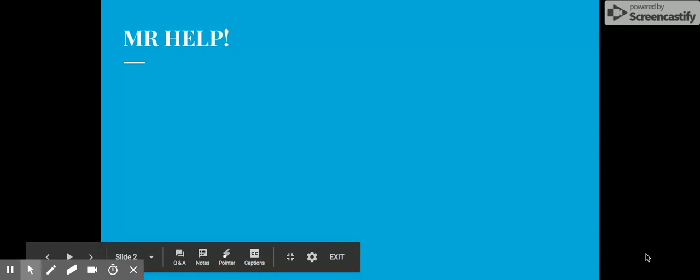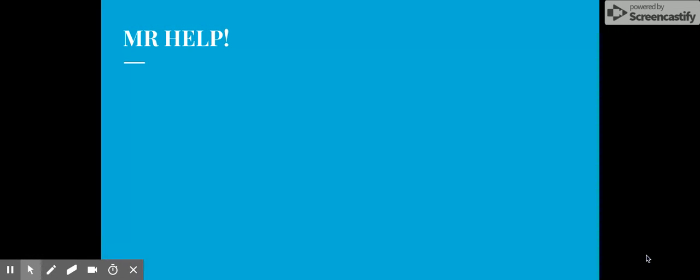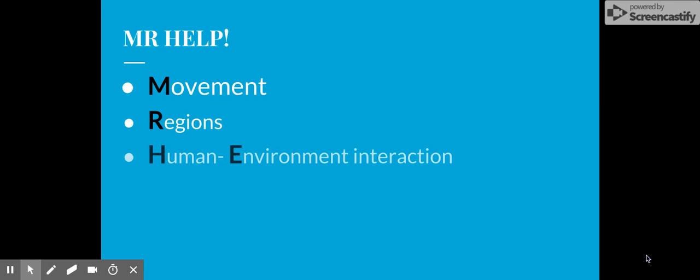First off, when thinking about the 5 themes of geography, it is helpful to remember Mr. Help. Mr. Help is a mnemonic device to help us remember what the 5 themes are. The first theme that we're going to talk about is movement. M is for movement. R stands for regions. HE stands for human-environment interaction, and that is just one theme. Next, we have location. And our last theme is place.